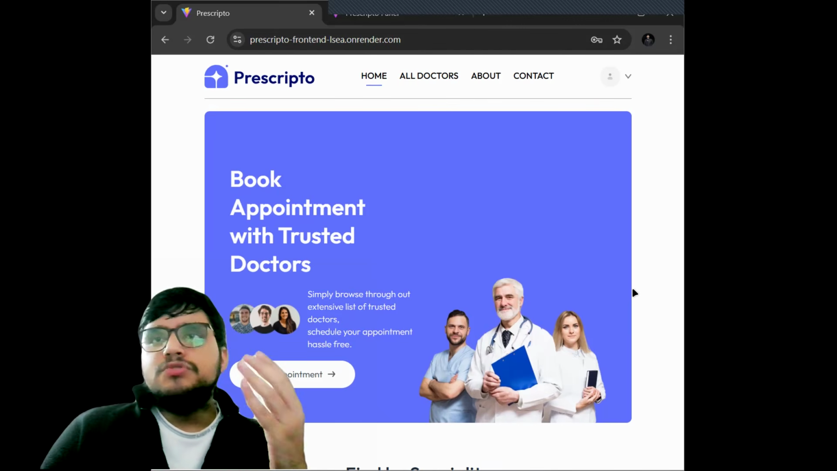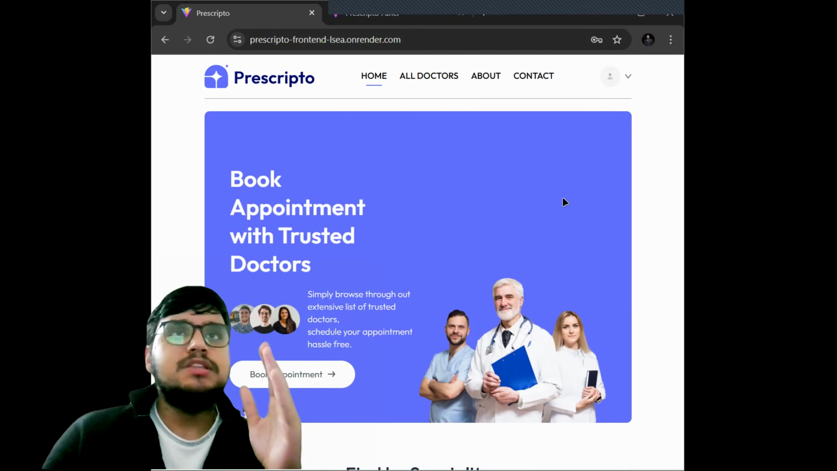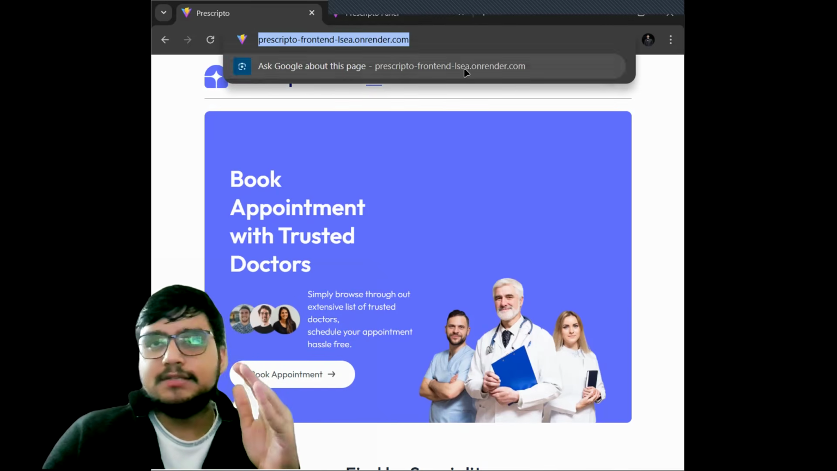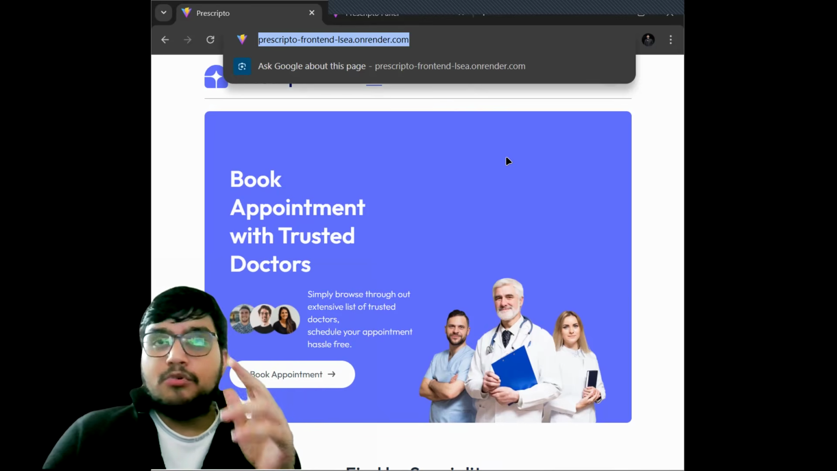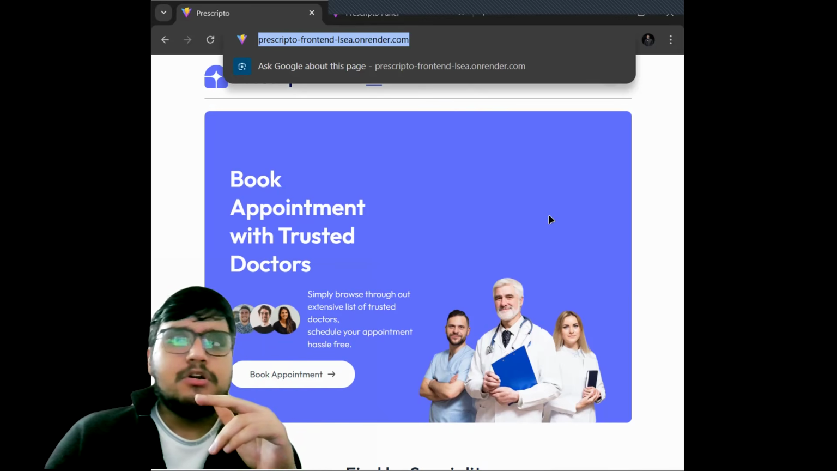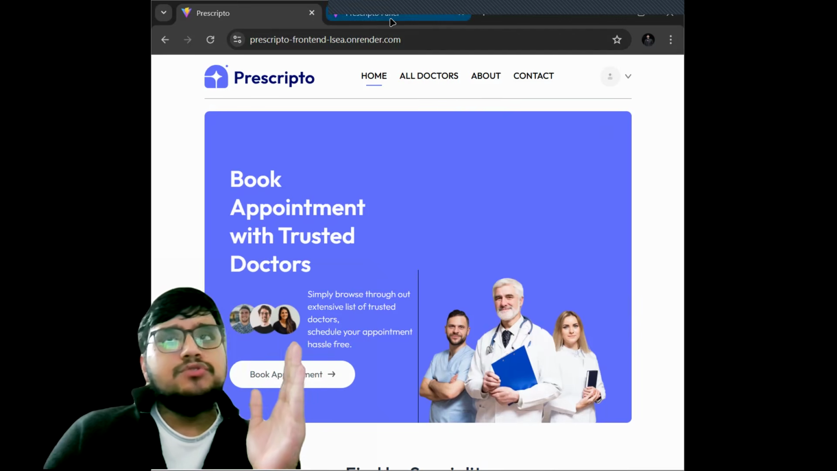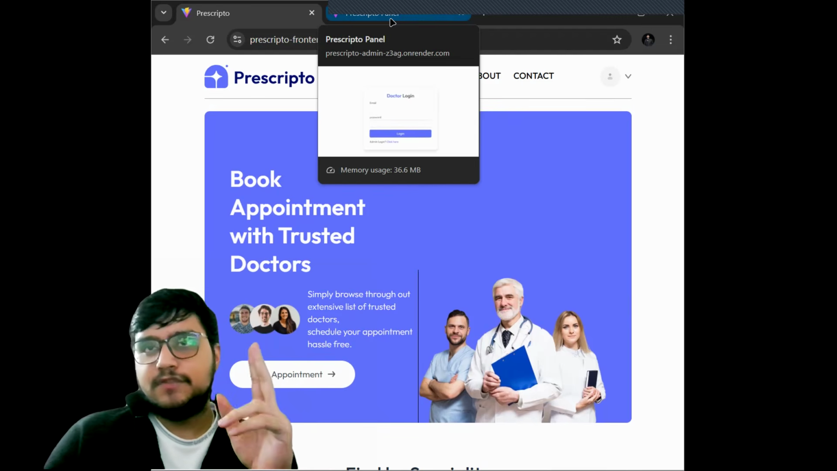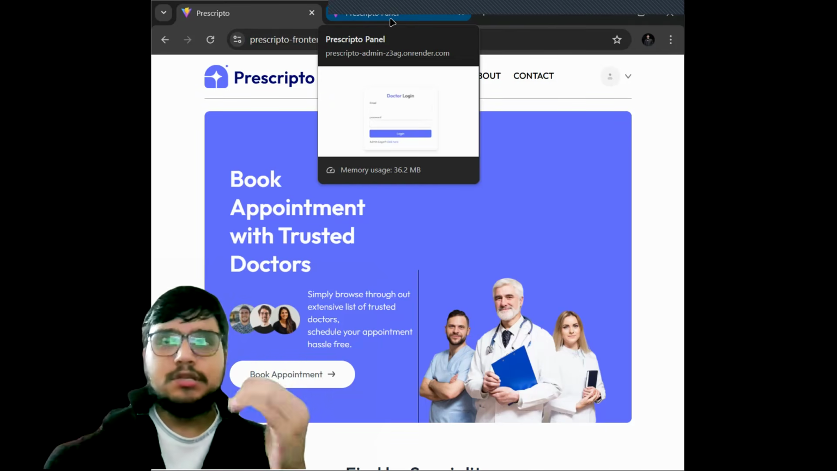So this was the user's panel, from where a user can come using this URL. Because our website is completely deployed, a user can come here. He or she can book an appointment and keep track of all his or her appointments. Now, if we move to the two other panels which we have made, one is for the doctor's side and another one is the admin side, which is us.